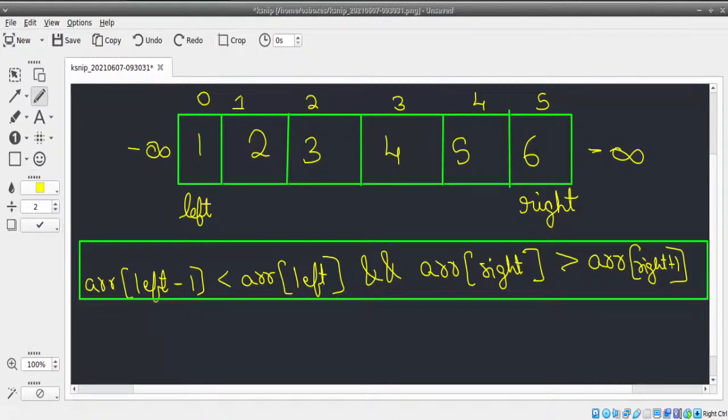Just remember, there's at least one peak for sure. So, according to our logic, left is initially 0, right is initially length minus 1. We already know left minus 1 is minus infinity, right plus 1 is minus infinity. So these two values, whatever we have here, are greater than its minus 1 and plus 1. So we only need to compare it with its next values over here.